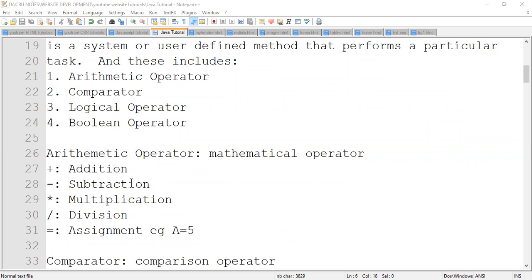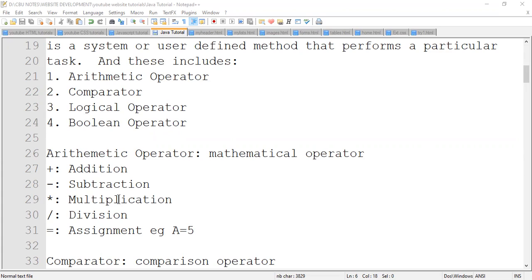Arithmetic operators are basically mathematical operators, such as what? A plus symbol. If you want to do addition, you'll be required to use the plus symbol. If you want to do subtraction, you'll be required to use this dash symbol, we call it minus.